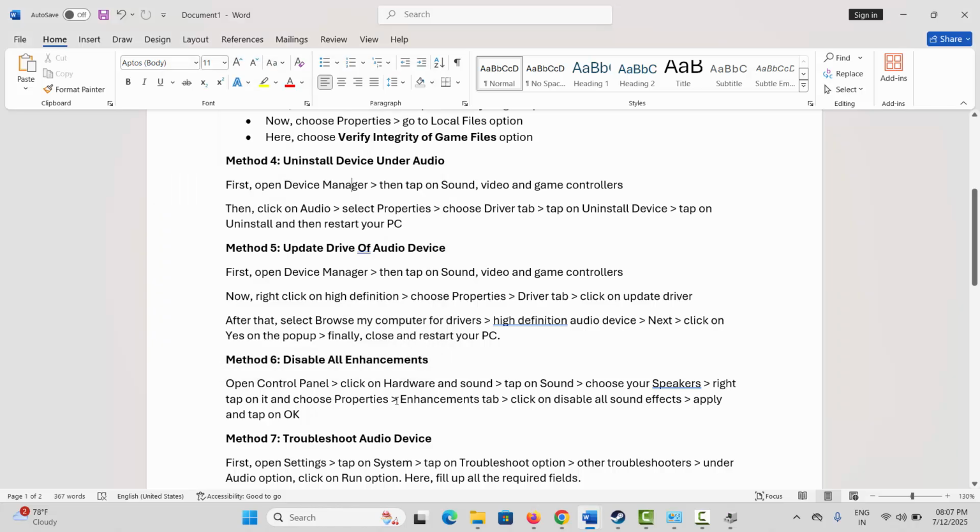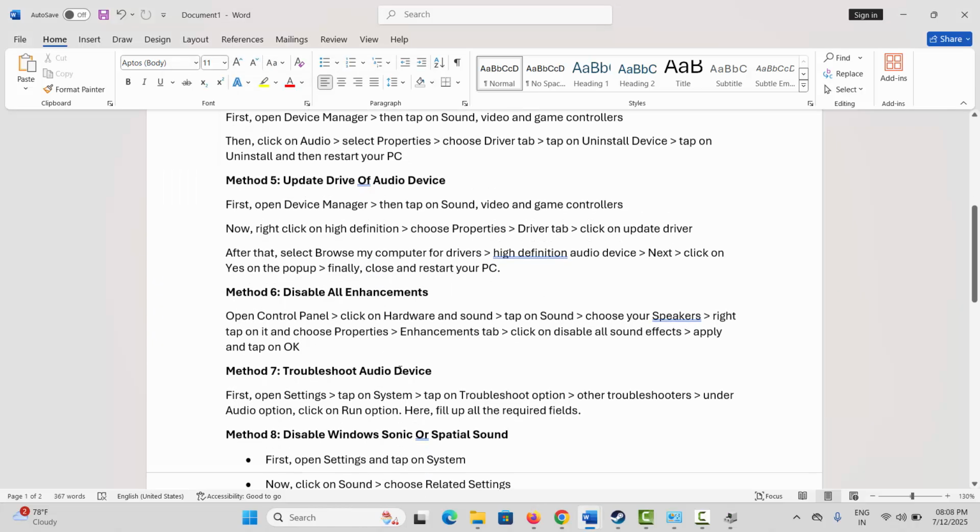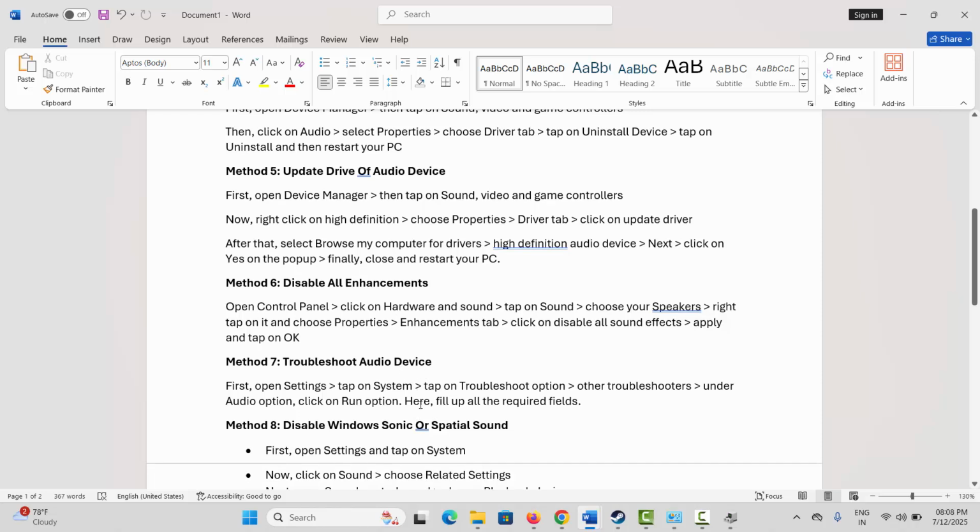The next method is to disable all enhancement. So for that you need to open control panel, then click on hardware and sound, tap on sound, then choose your speakers, right tap on it and choose properties.